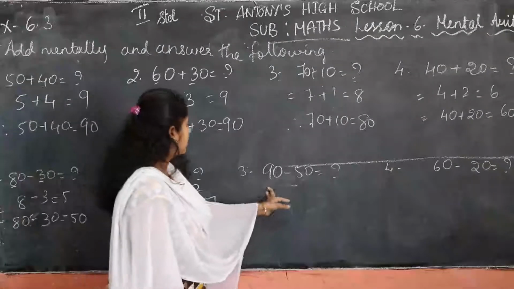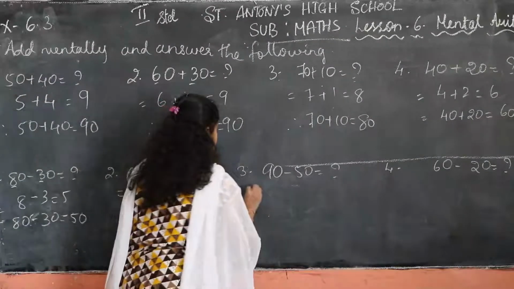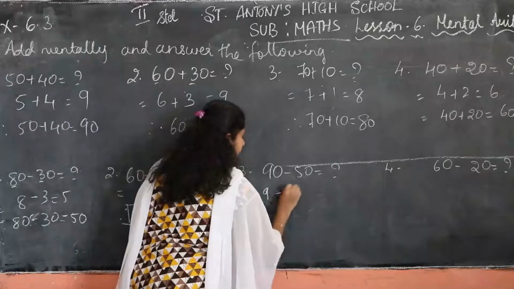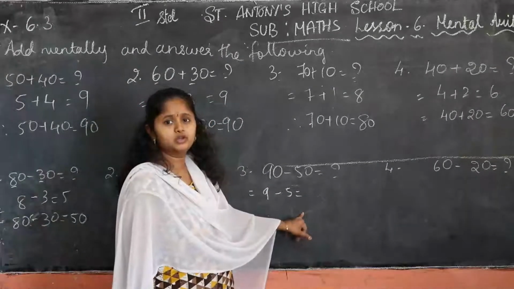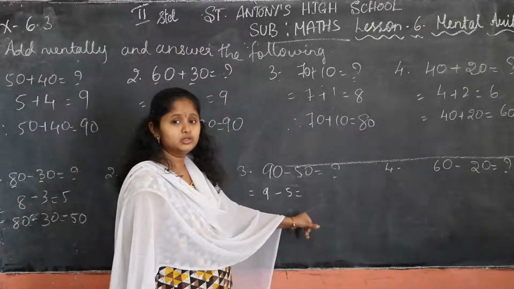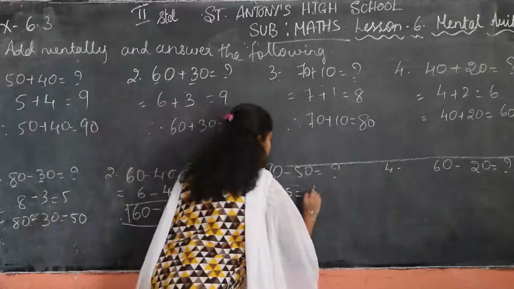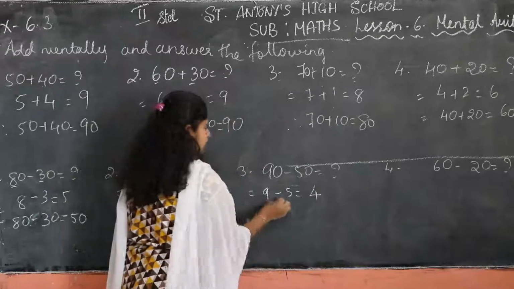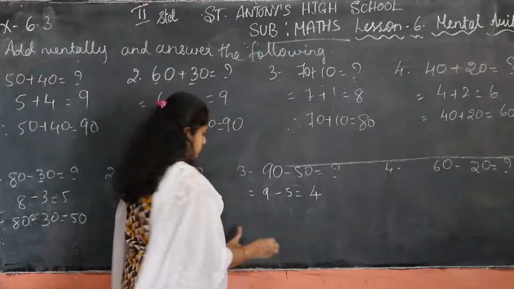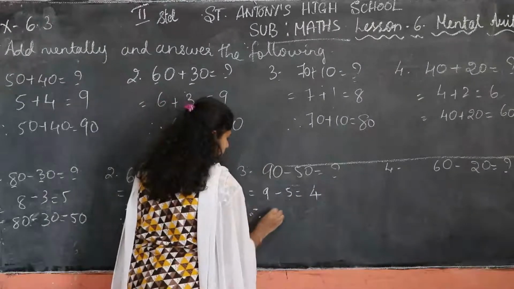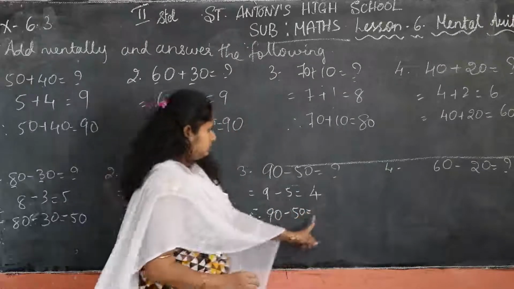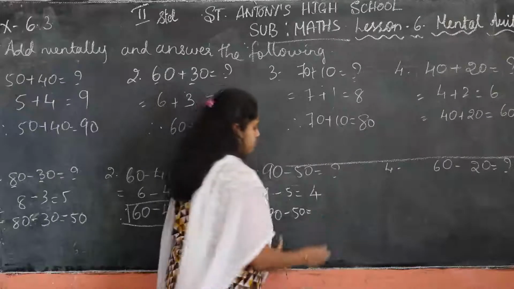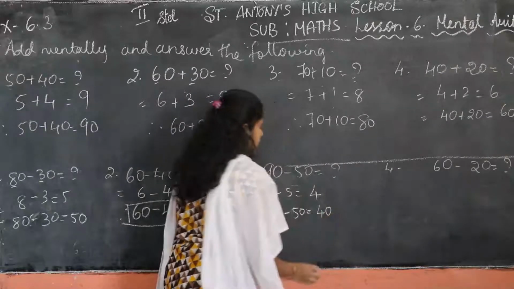Next, 90 minus 50. 9 minus 5 is equal to how much, children? 9 minus 5 is equal to 4. Okay, so 9 minus 5 is equal to 4 means therefore 90 minus 50 is equal to how much, children? 40. Okay.